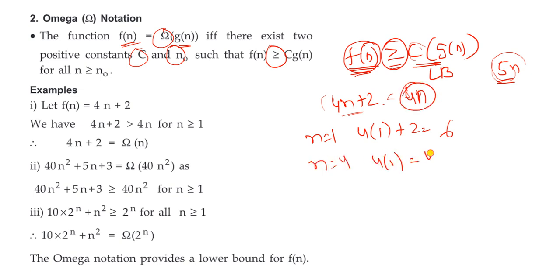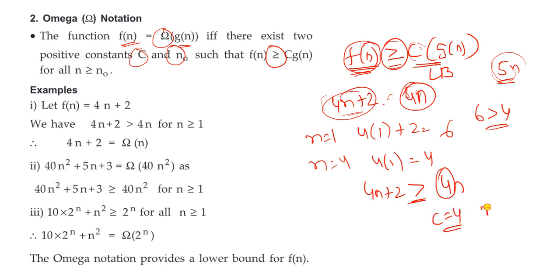4 into 1, 4. So which one is greater than? This one is greater than. 6 is greater than 4, right? So 4n plus 2 is greater than or equal to 4n. So here C is equal to 4, and n naught is equal to what? Clear? So like this we have to do.